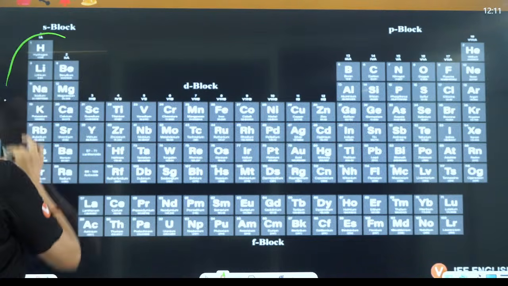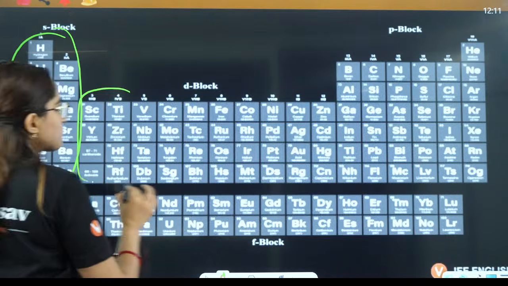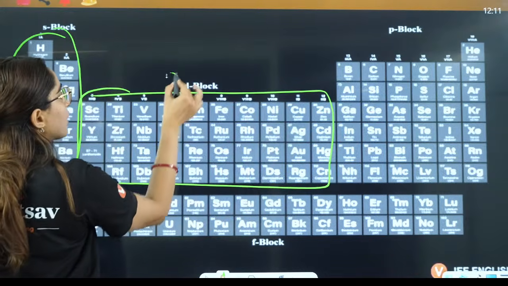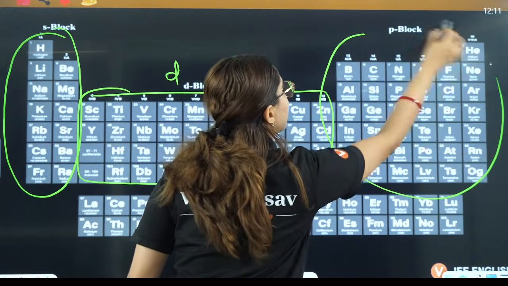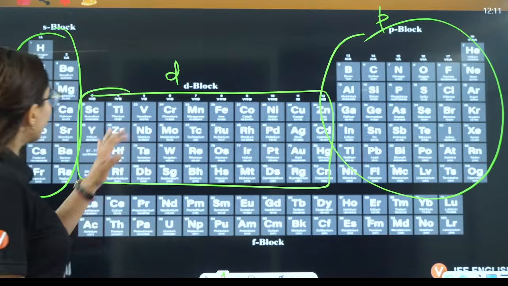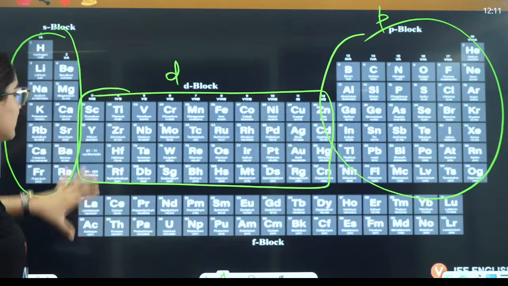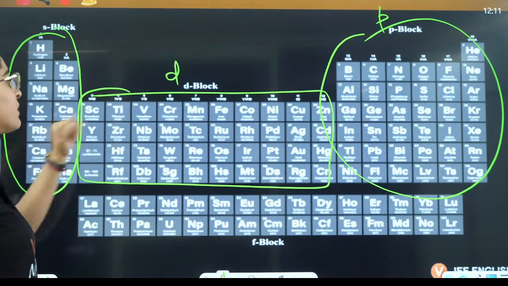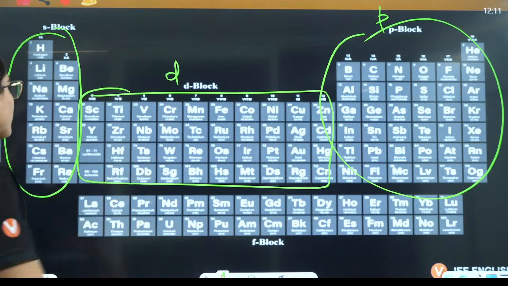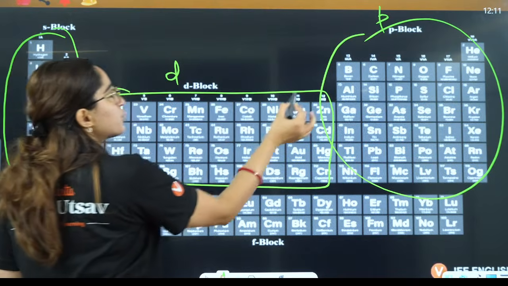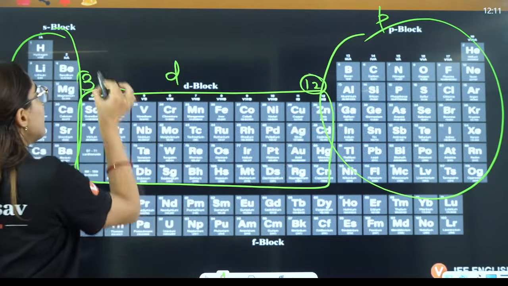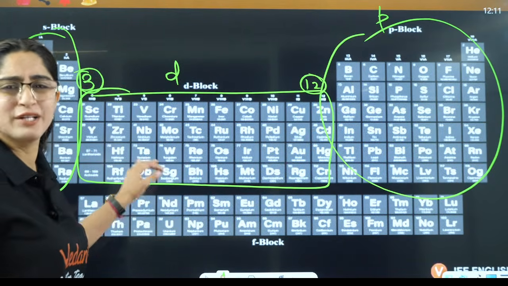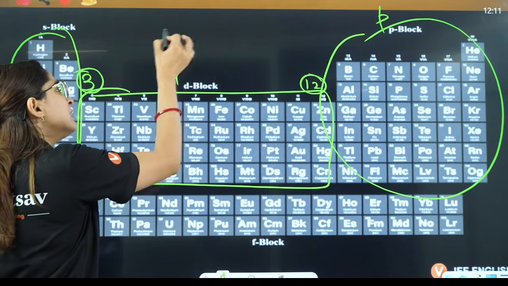So this is the s block, right? And this one accounts for the d block and this one is for the p block. In the s block you have two groups, group number 1 and group number 2. In the d block you have group number 3 to group number 12, in total 10 groups.